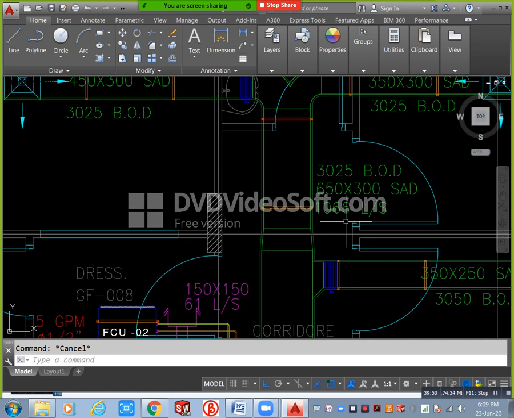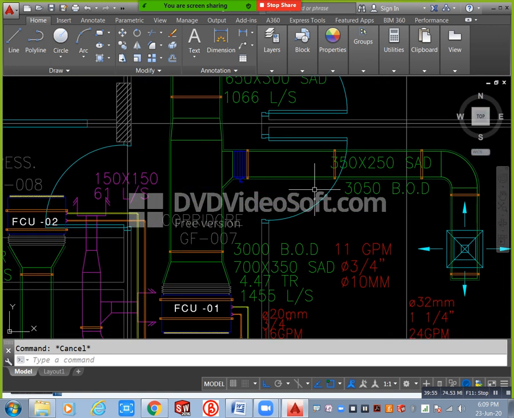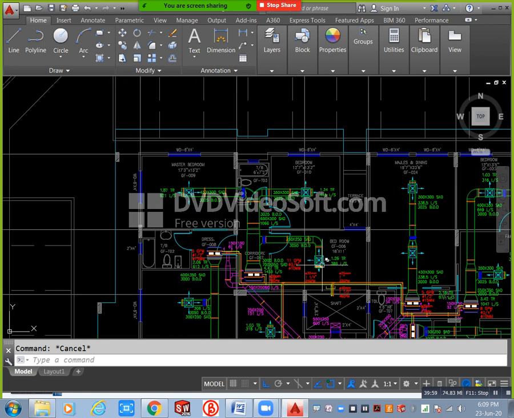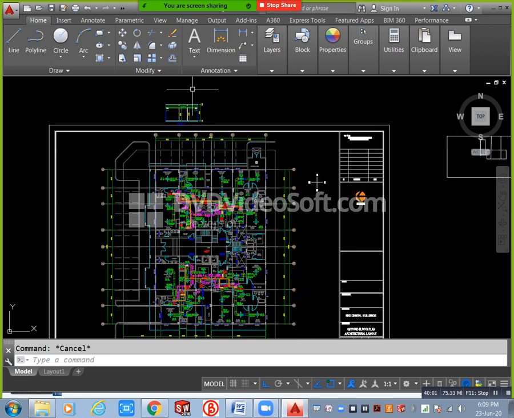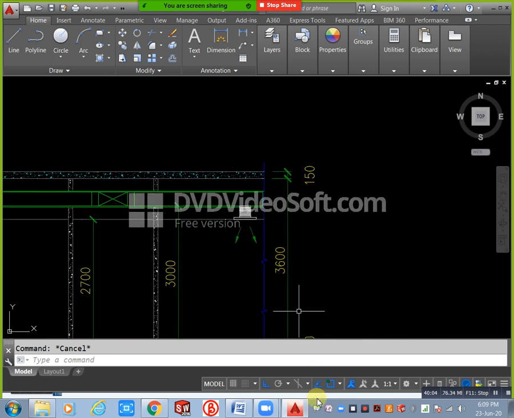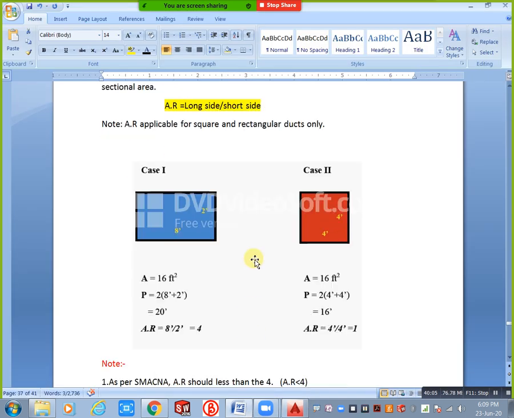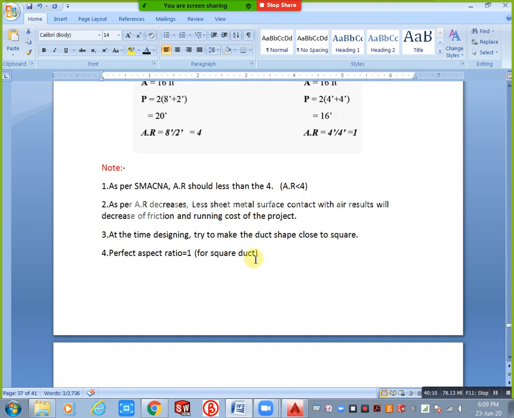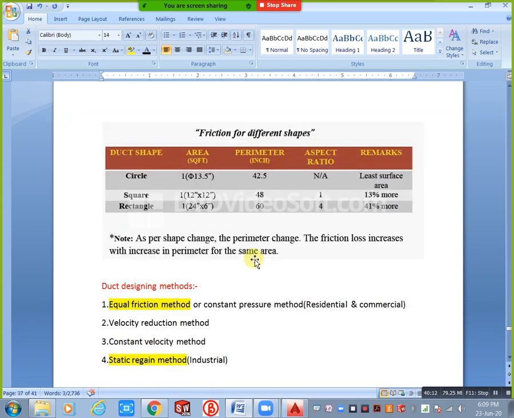Okay. Based on your elevation you will get that one. Next we have duct designing methods. Okay, I already said yesterday, no? Totally we have 4 types of methods: equal friction method, velocity reduction method, constant velocity method, and static regain method.